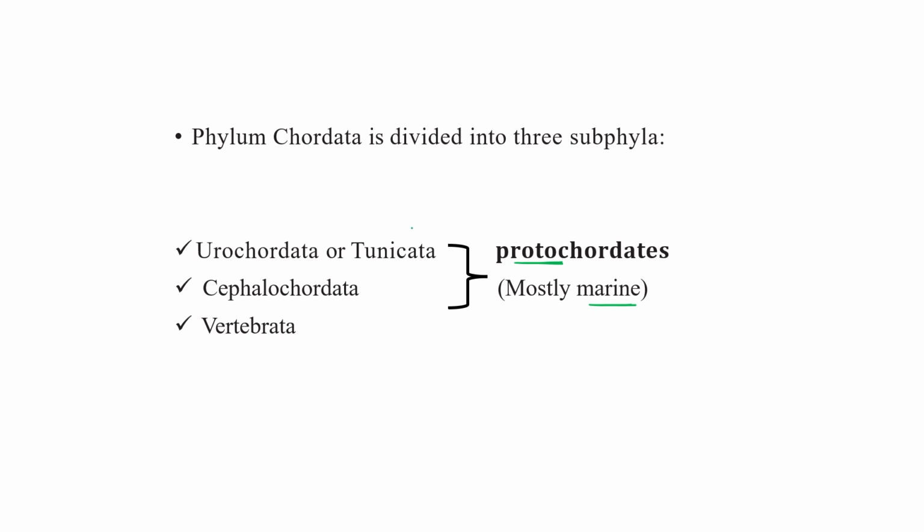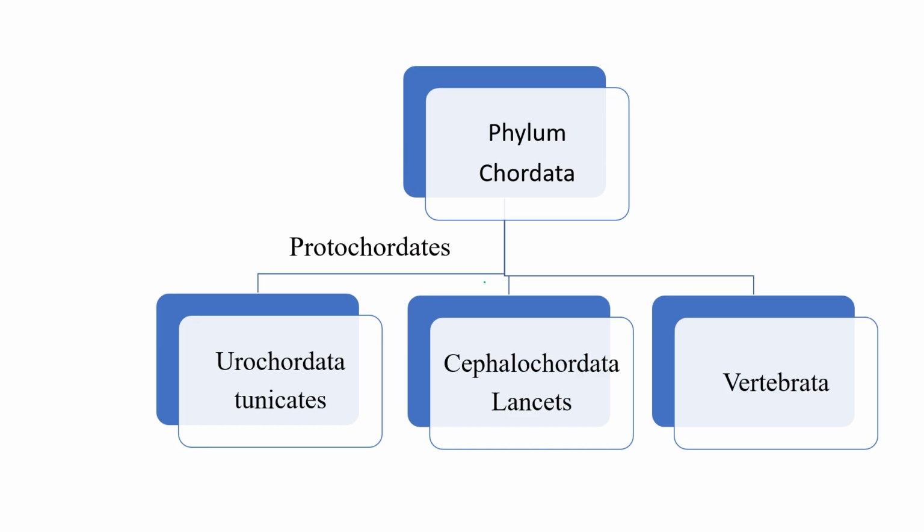Clear? So Protochordata includes Urochordata and Cephalochordata.